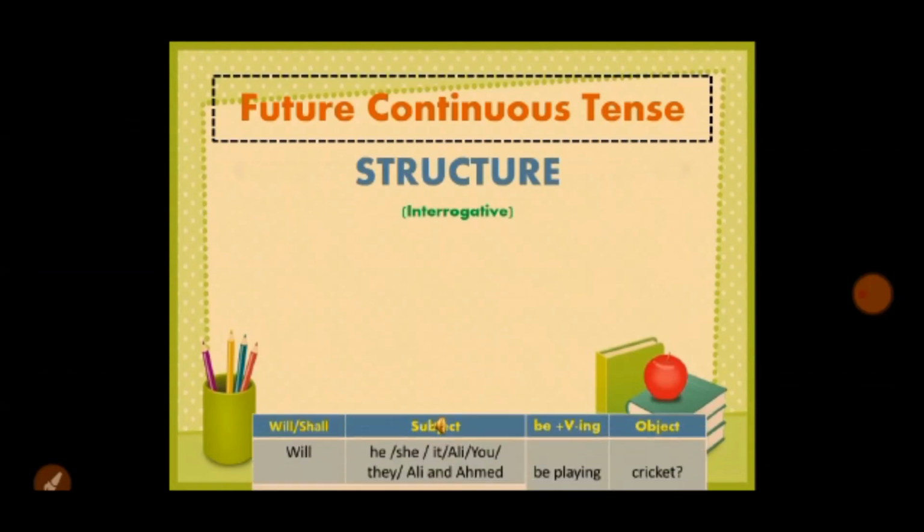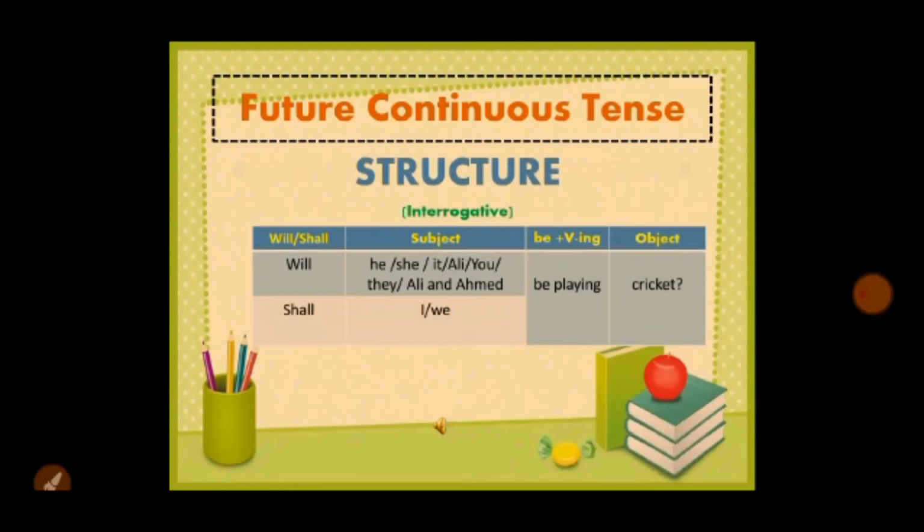Okay. In interrogative, obviously will and shall will come at the start, but be will be before the ing form of the verb. Will he be playing cricket? Question mark. Shall I be playing cricket? Question mark. So be will be before the ing form of the verb.